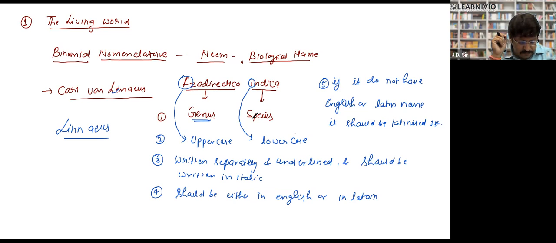Second point. Biological names are generally in Latin, and they should be written in italic, and underlined separately.